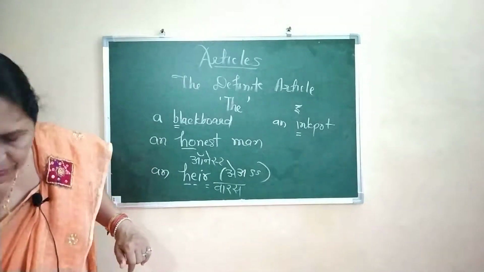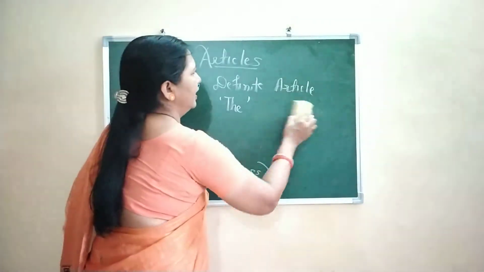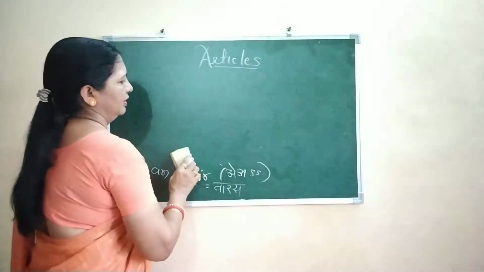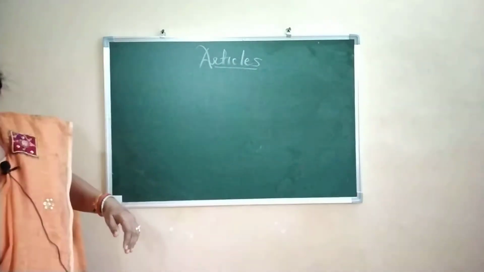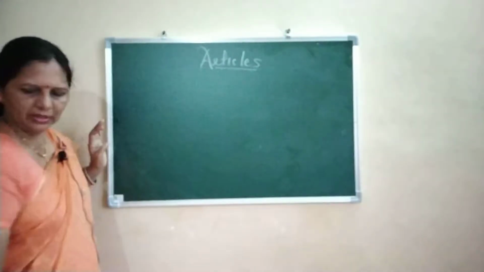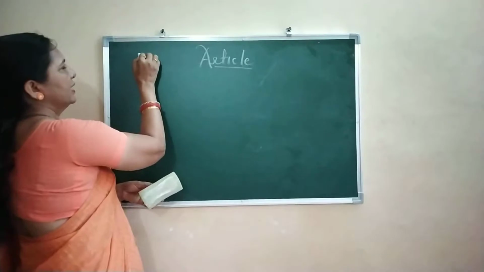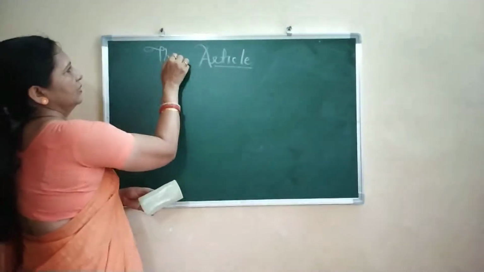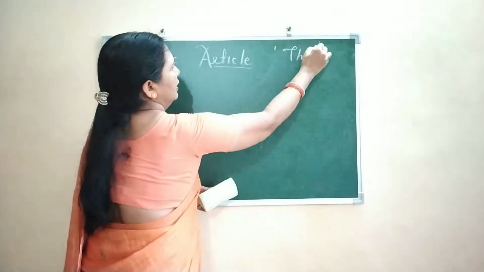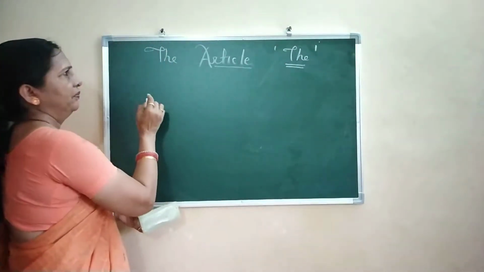So today we have decided to study the definite article, that is the. And in the following cases, the is used.